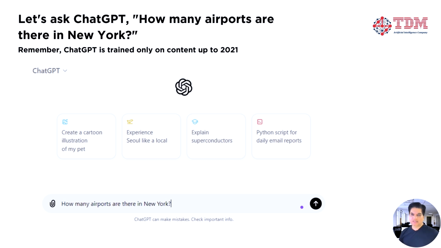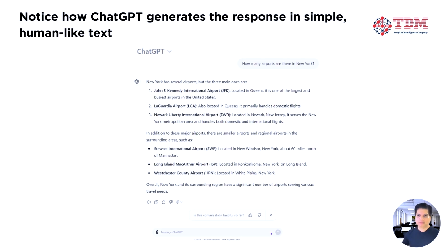First, let's ask ChatGPT, how many airports are there in New York? Remember, ChatGPT is trained only on content up to 2021, so it may not have up-to-date information on recent events. For our query, which is about airports in New York, it provides a good answer, listing 3 major airports and mentioning smaller ones. Notice how ChatGPT generates the response in simple, human-like text. This ability to generate content in an easily understandable manner sets ChatGPT apart.